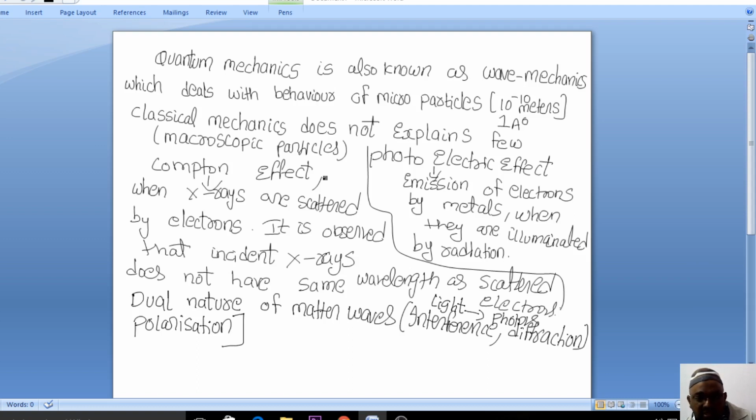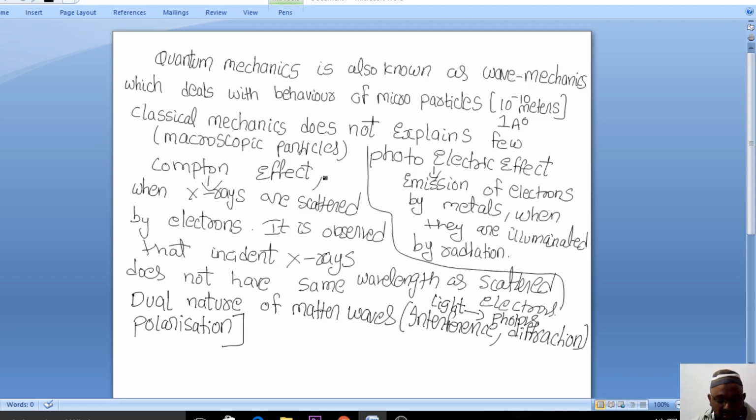Here we are comparing the particle nature of light with the wave nature of light. The particle nature of light is exhibited by the Compton effect and the photoelectric effect, and the same light in the other aspect is acting as a wave. That has been proved by interference, diffraction, and the polarization concept. So what it means, some particles at some time are exhibiting a dual property of particle and also wave nature.